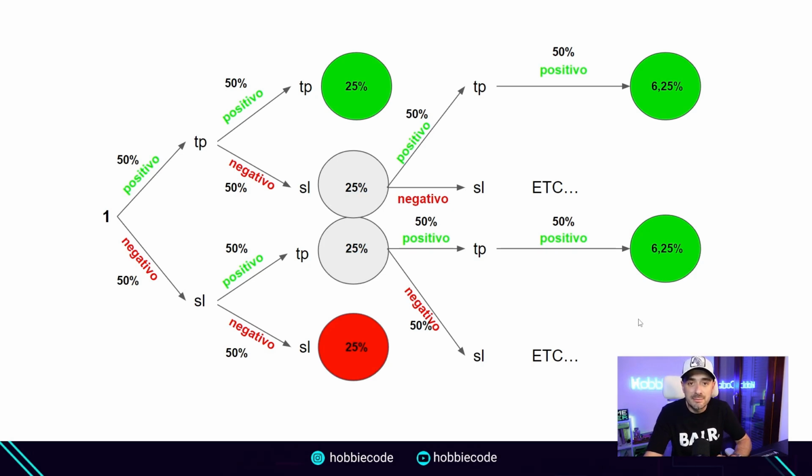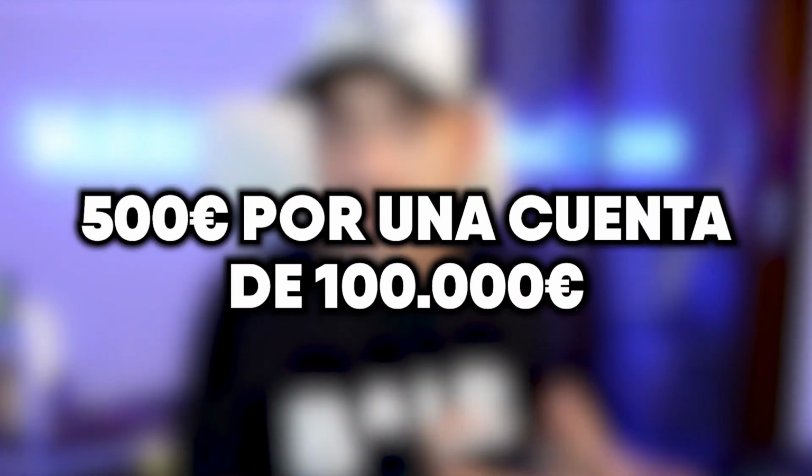The sum of all the paths will give us the probability of this method, which ultimately tends toward 50%. In summary, if I spend €500 for a $100,000 evaluation account, I have to spend €1,000, that is 2 accounts of 100,000, for the statistics to hold and for me to pass it and get funded. We would lose the other one, but I repeat, this statistic works when you have enough trials. Statistics do not hold exactly when you only test it 1, 2, or 3 times. To have passed these 4 evaluations, luckily I only lost 3, but I could have lost 4, 5, or 6.